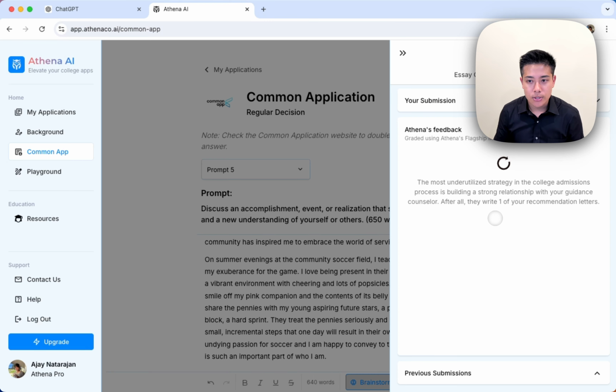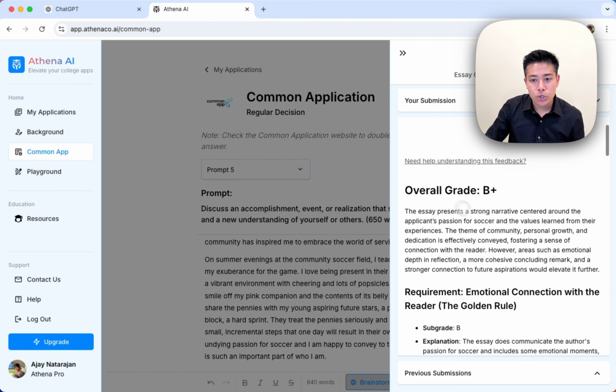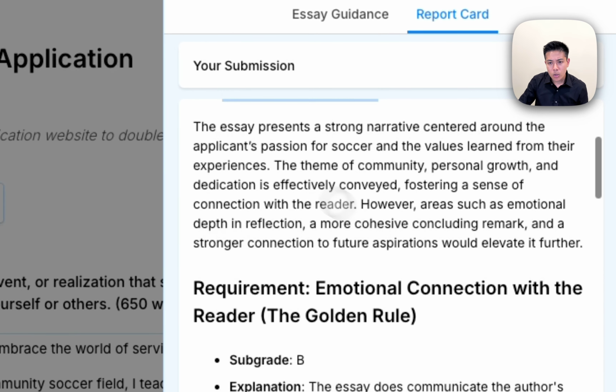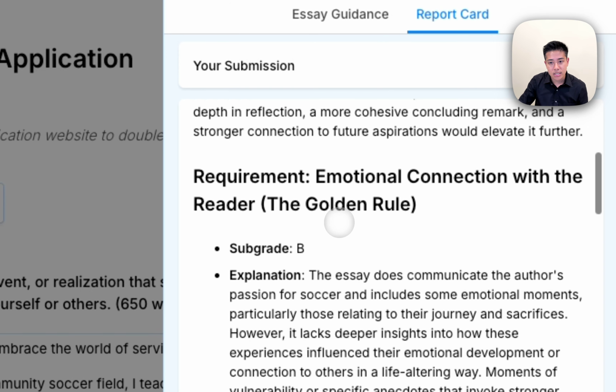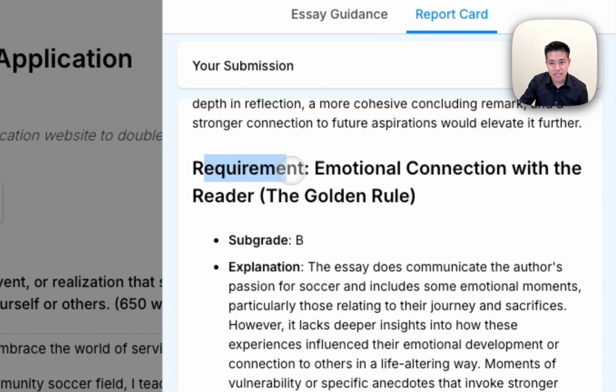successful college applications. So this process takes a little bit longer, usually close to 30 seconds. It's already done. And as we can see, you're going to start with an overall grade. We'll give you a quick synopsis of how well your essay did, and then these were the requirements that I was talking about. So these patterns that were present in all successful college application essays,